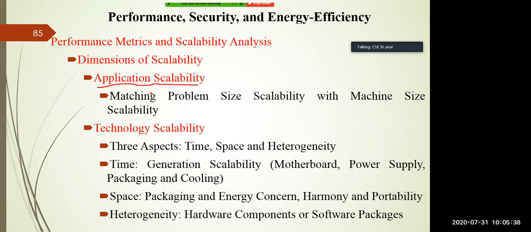So based upon a particular application, you have to decide how many machines are required to complete that work. That's why you have to match the problem size, whether it is a big problem, a medium size problem, or a small problem. Based upon that, you can increase and decrease the machine size.